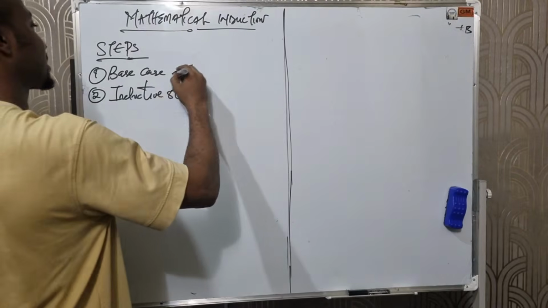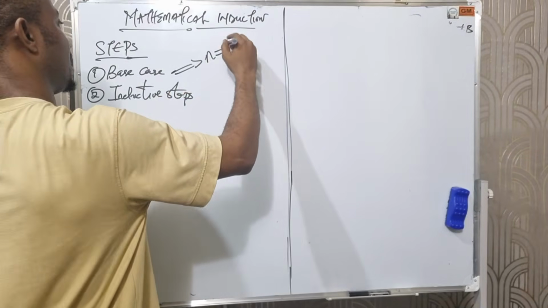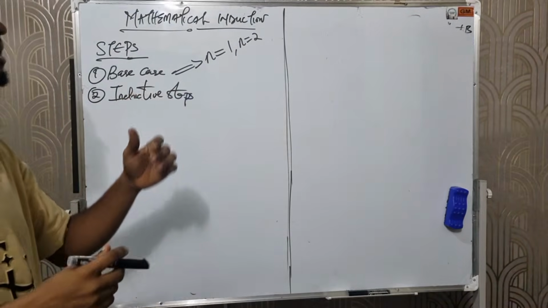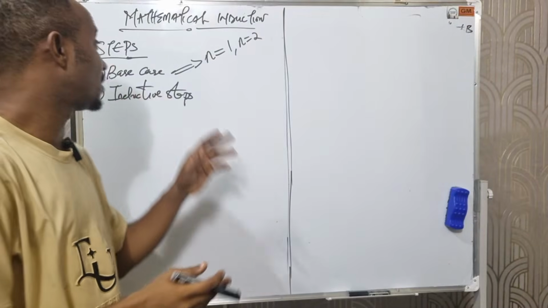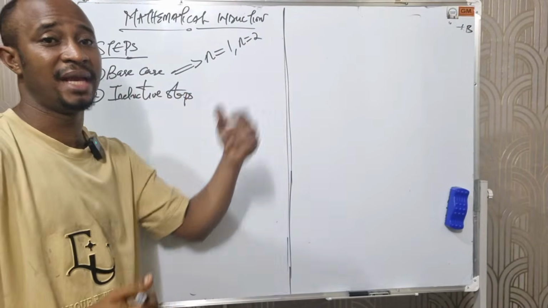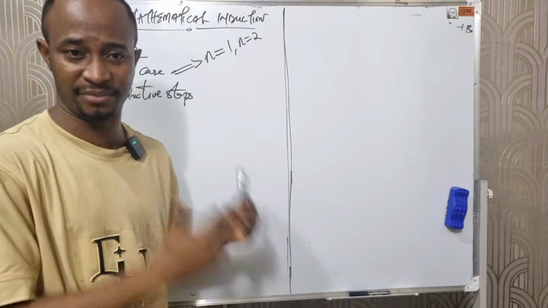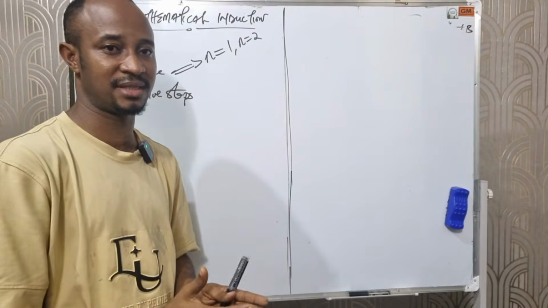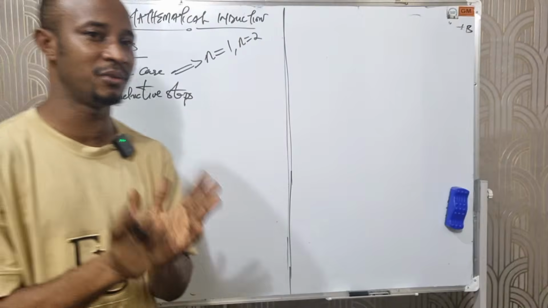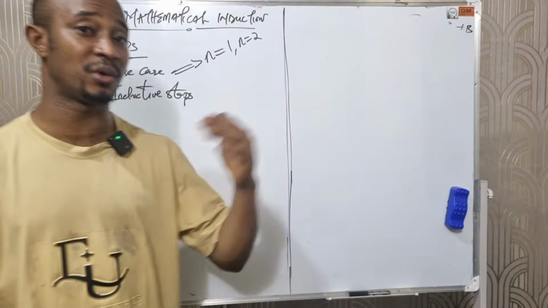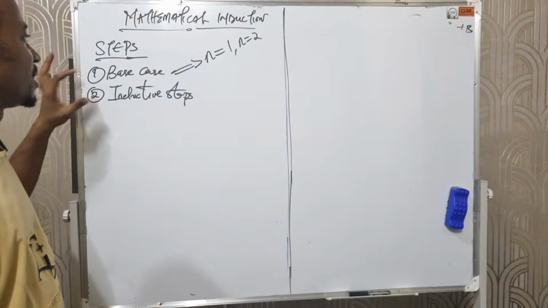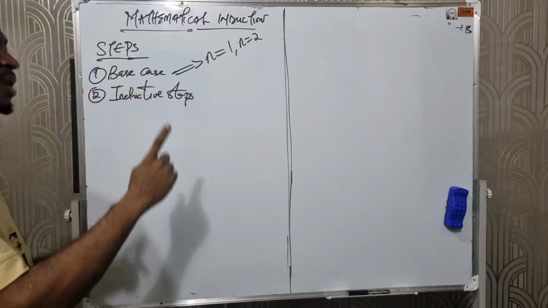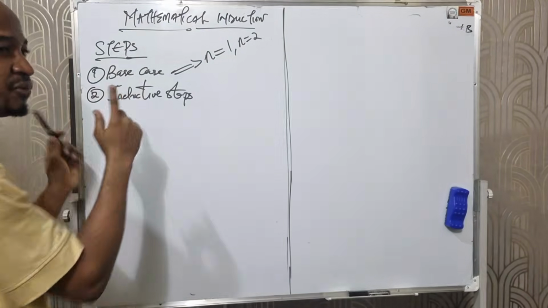Okay? In the base case, we are testing for n equals 1 or n equals 2. I call this a test for natural numbers, meaning I'm testing for the position of each of the terms in a mathematical statement. I will give an example, then we'll see how to solve this. Then we'll also look at your past questions. But the first step is a test called the base case. Number two is called the inductive step.